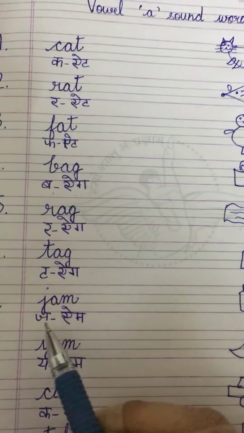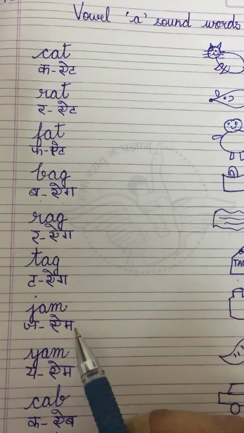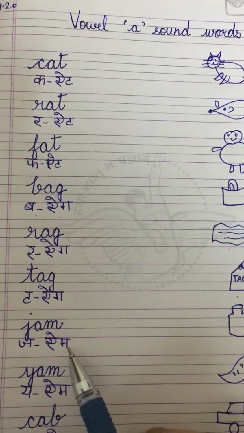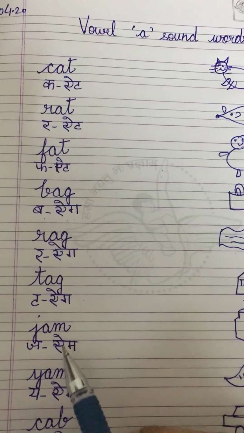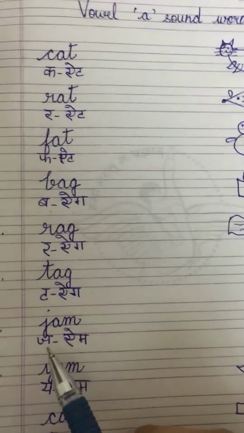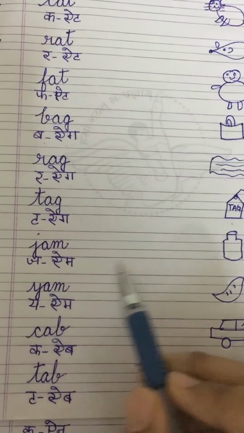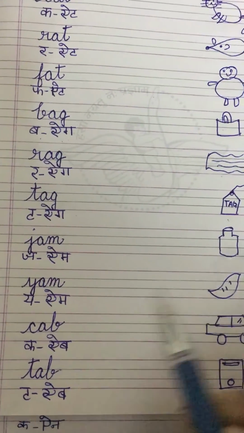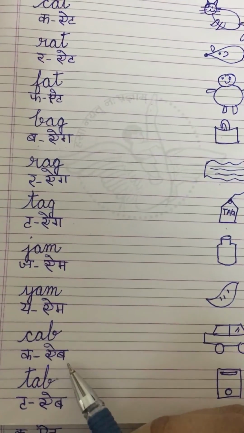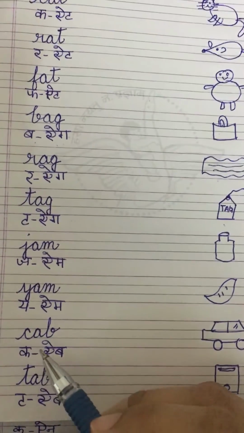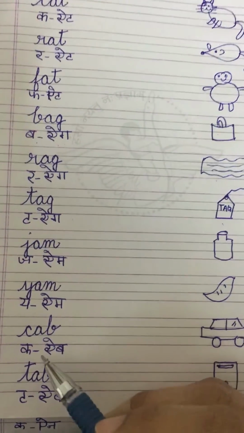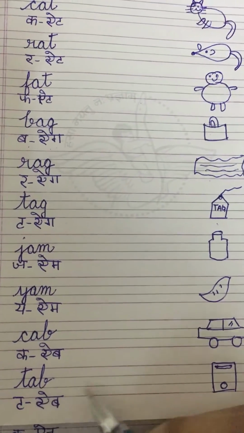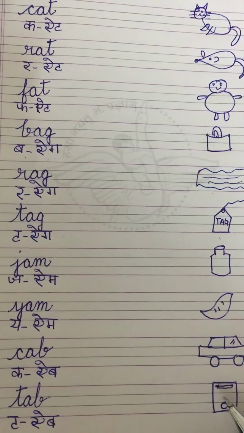Now come to am family words. We know that A and M makes am. So J, am, jam. Y, am, yam. K, ab, cab. A and B makes ab. So K, ab, cab. T, ab, tab.